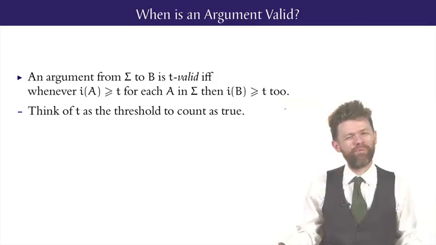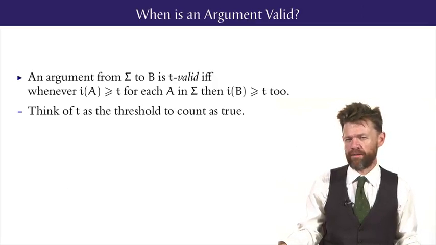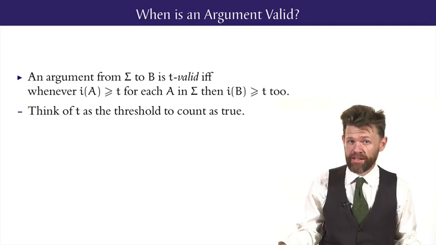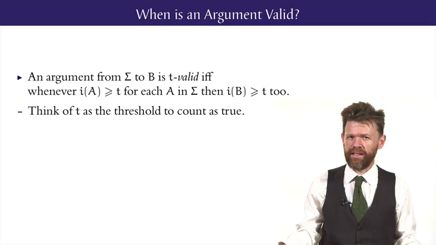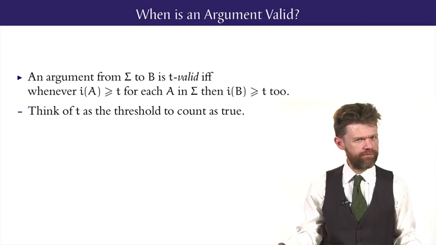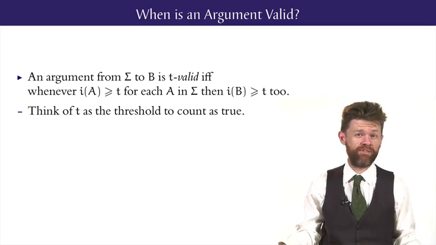Now, in the setting of Łukasiewicz's infinitely valued logic, we should ask the question about when an argument is valid, because our aim is to show that the Sorites argument is actually invalid. But what does validity mean here? Now, the general idea of validity is the truth transfer from premises to conclusion. But now, what do we need in a truth transfer? What counts as true enough? We can't really tell, because we've got lots of different ways that things could be true to different degrees.